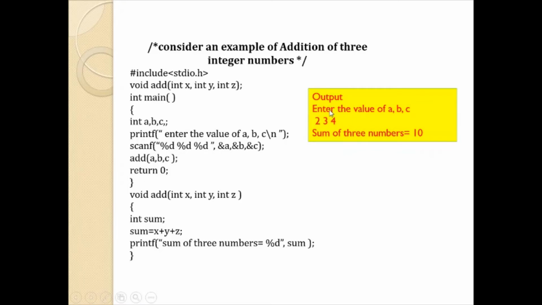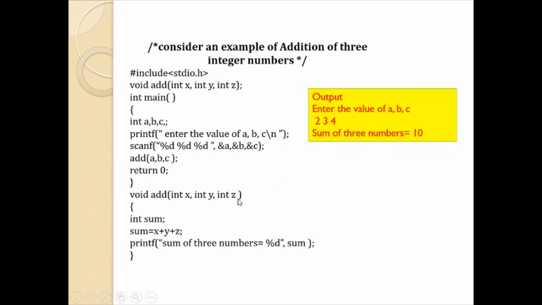Here you can see the output. The first printf line present in the main function will be printed: enter the values of A, B and C. When you enter the values for A, B and C, they get stored in A, B and C. Next, along with the function call, the A, B, C values, that is 2, 3 and 4, are passed to the add function.